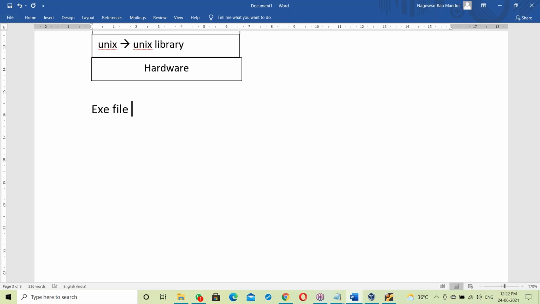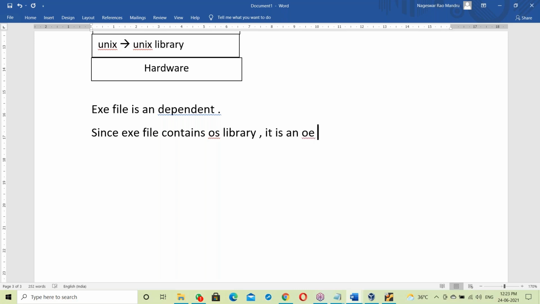First point, an exe file is OS dependent. What's the reason here? Since the exe file contains the OS library, it is OS dependent. That's the reason for it being OS dependent.